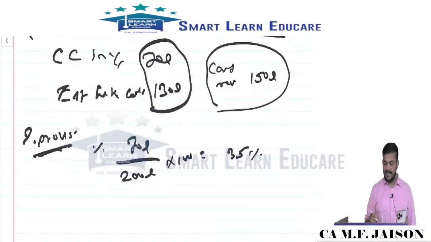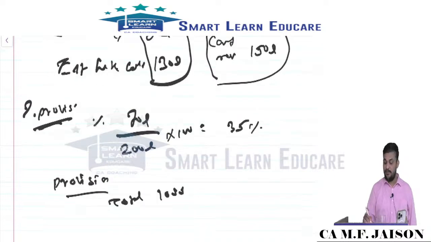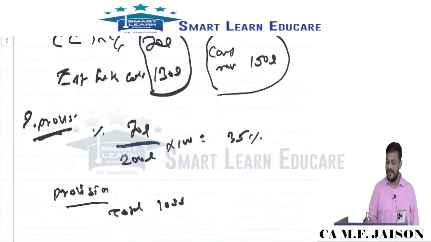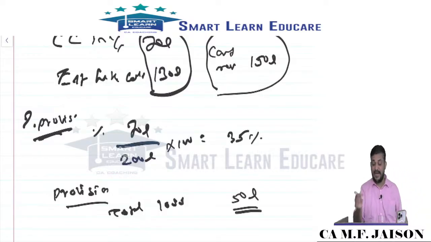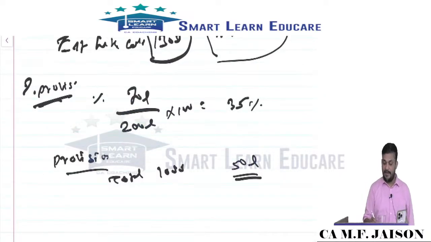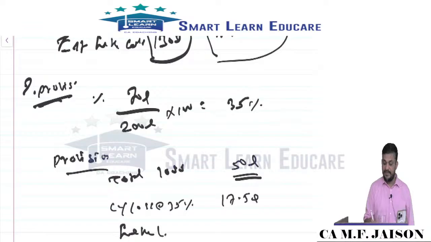Now for the provision calculation, first of all, the total loss is how much? Total loss after the contract will be 50 lakhs. Current year loss at 35%, if you calculate, comes to 17.5. So thereby further loss is 32.5.